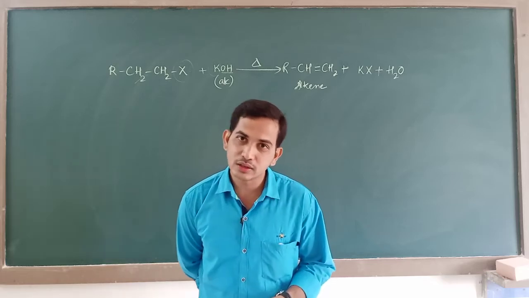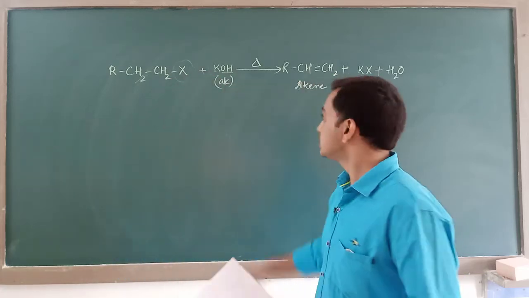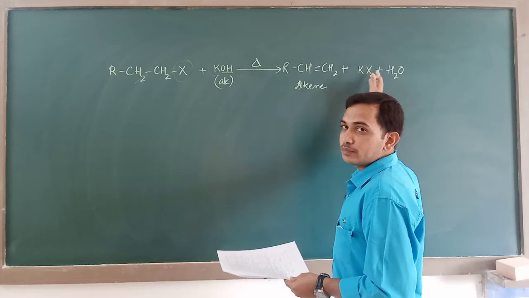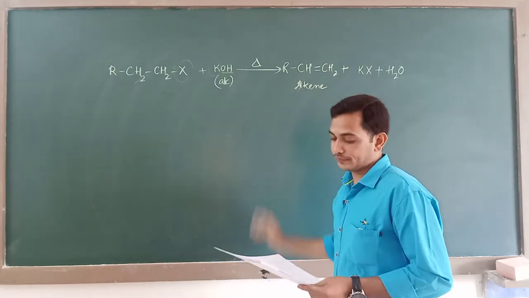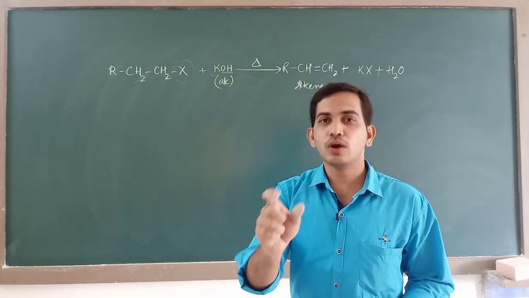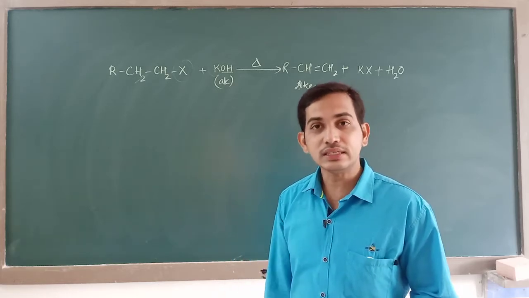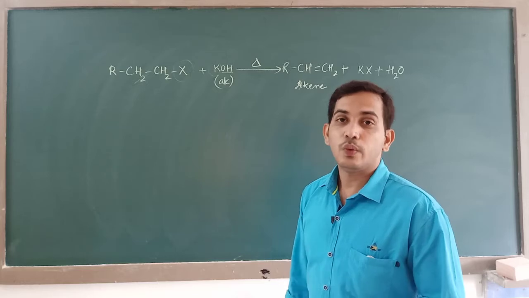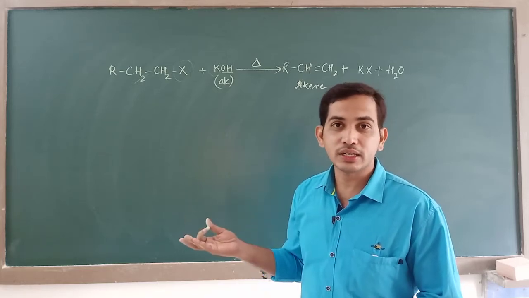Can it be polymerization? No. If it were polymerization, then many such carbon atoms would have joined one after the other. Can it be dimerization? Dimer means joining of two compounds. No, it is not. Is it substitution? No. When would it have been a substitution reaction?